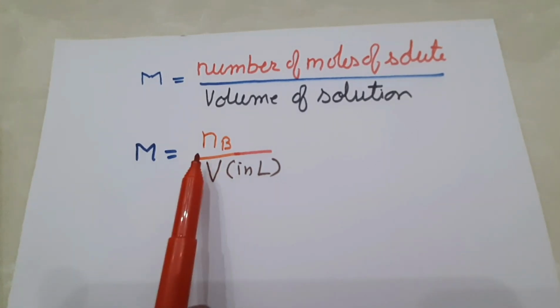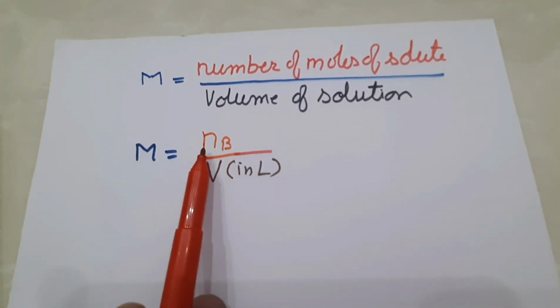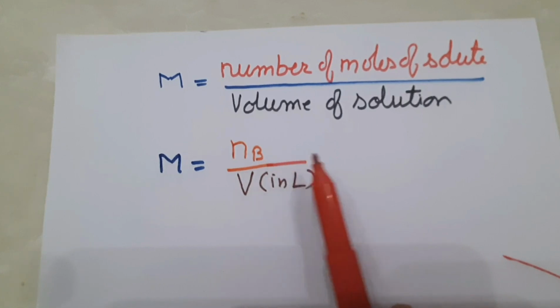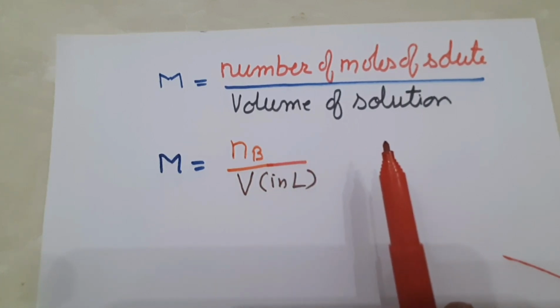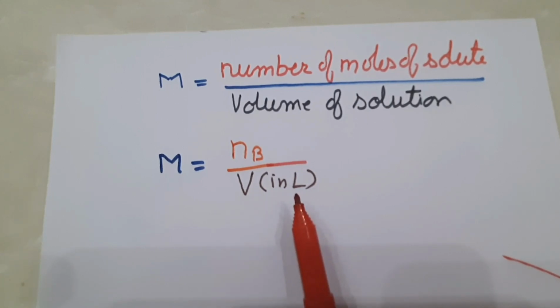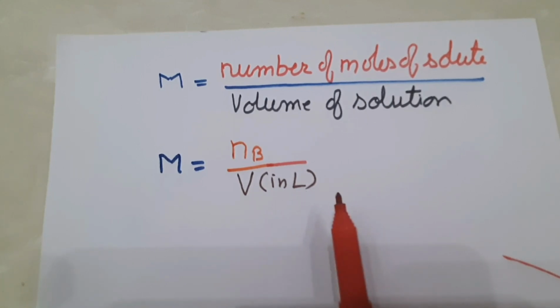That is n_B, number of moles of B. B stands for solute, because solute is present in less quantity, and A stands for solvent, which is present in more quantity. Now divided by volume, that is in liter unit.